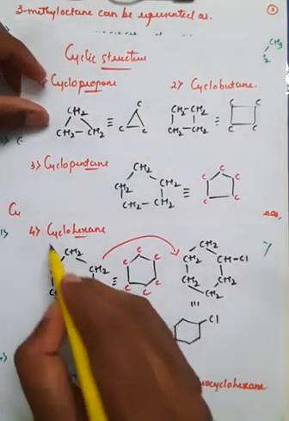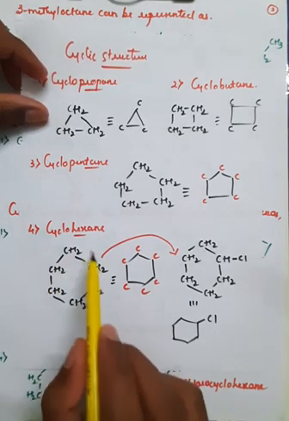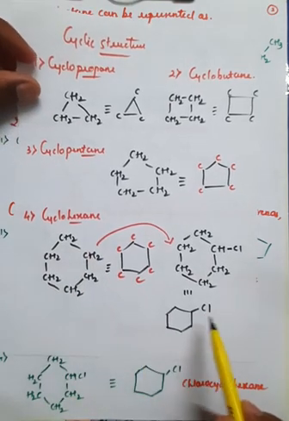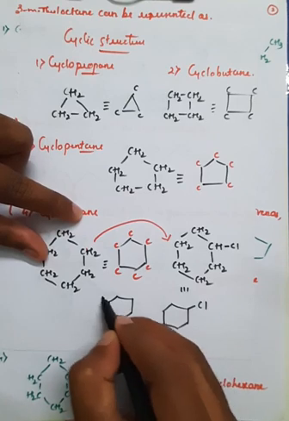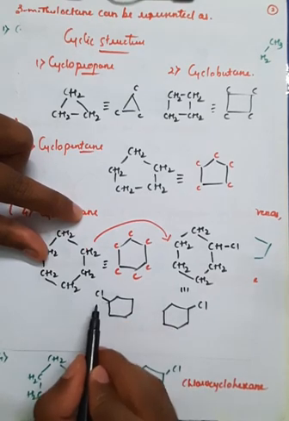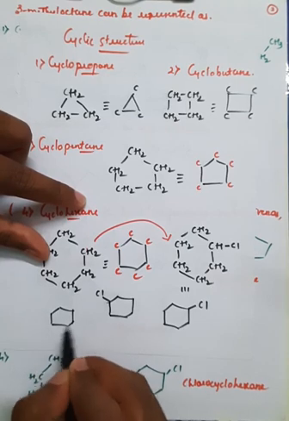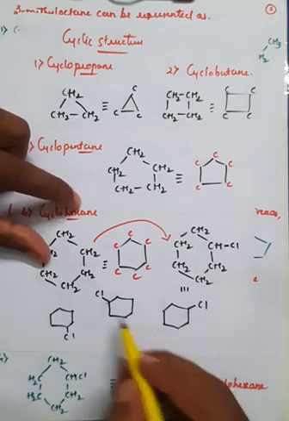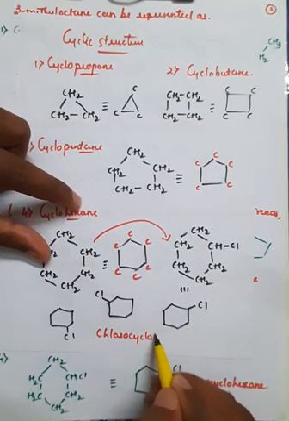In the cyclohexane, I have removed one hydrogen atom, right? So you can remove it from any of the carbons, not only this carbon. I can write this structure like this, or I can write this structure like this. If I remove the hydrogen from this carbon atom, or from this carbon atom, I can write it like this also, right? So this represents a chlorocyclohexane. This represents chlorocyclohexane,